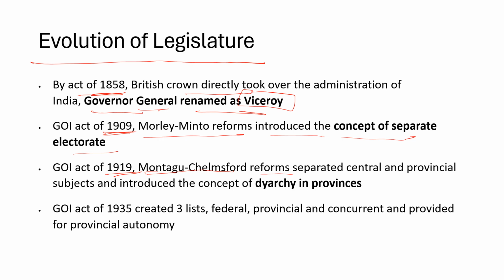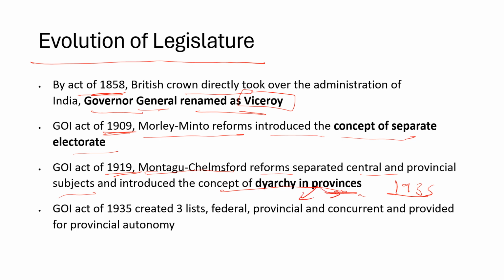They separated the central and provincial subjects. What we have today, the center and states, was initially done in the year 1919, and they also introduced the concept of diarchy in provinces, right? This was later changed in the year 1935.